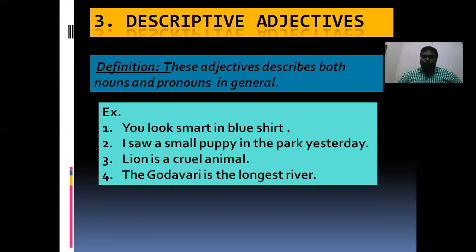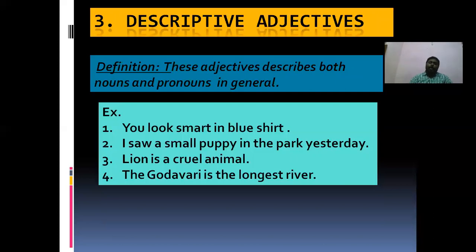Example, you look smart in blue shirt. So here, blue is the adjective which tells about the quality of the shirt. Okay. And then second example, I saw a small puppy in the park yesterday. So here, small is the adjective which tells about the quality of the puppy.